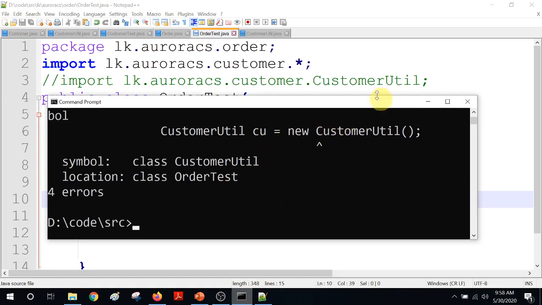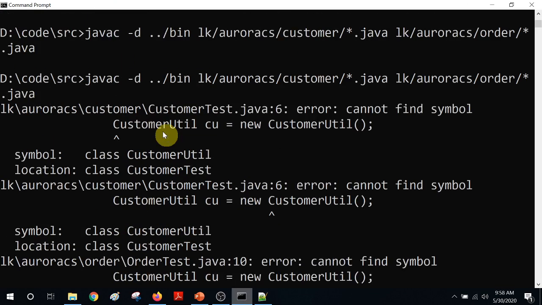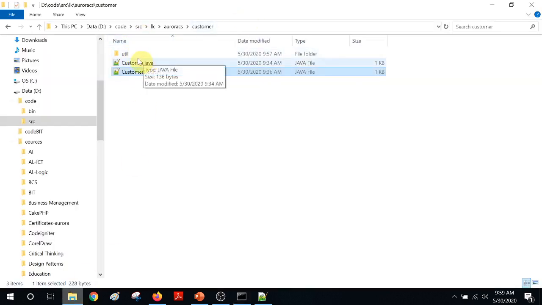Right, so many errors are there. Let's open it. The first error is coming from the customer test. It says it can't find where this customer util is, obviously. The issue is that now it is not in the same package. So don't think that sub packages also belong to your package. No, a sub package is a different package. Just the name happens to be a part of your hierarchy.